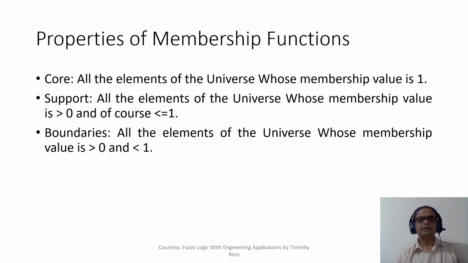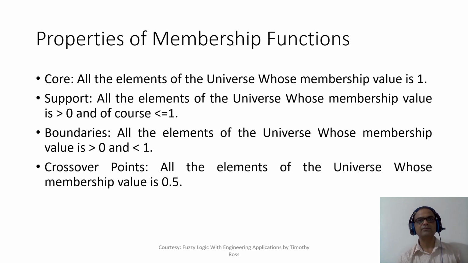Then boundaries is all the elements whose membership value is greater than 0 and less than 1, neither 0 nor 1. And crossover points, which were not there in the slide, means all the elements of the universe whose membership value is 0.5.